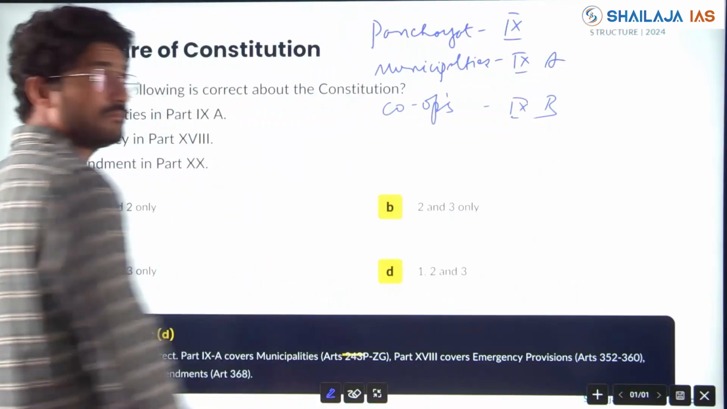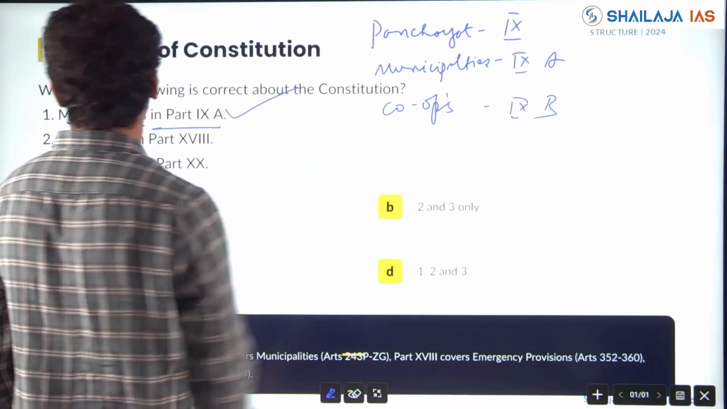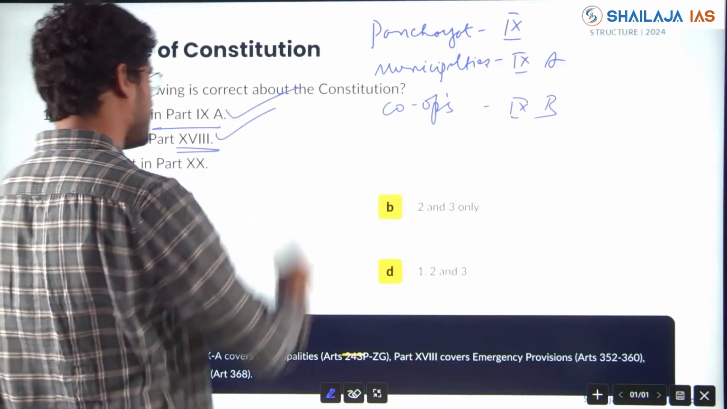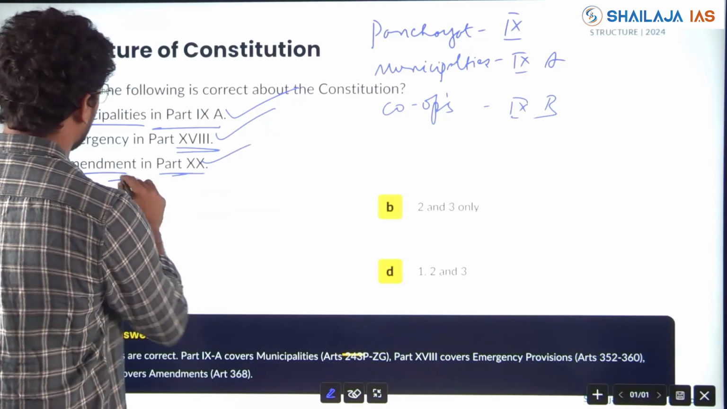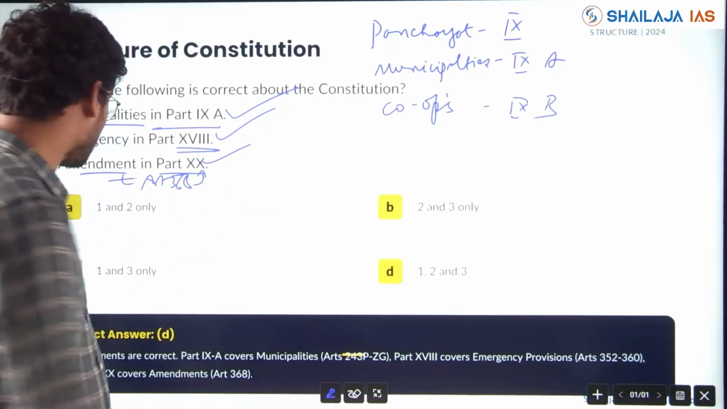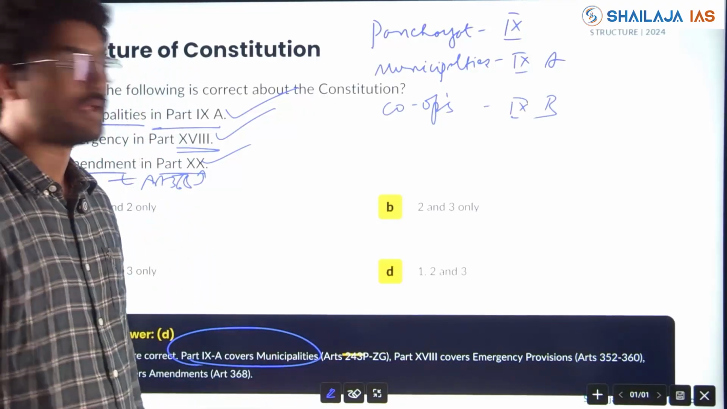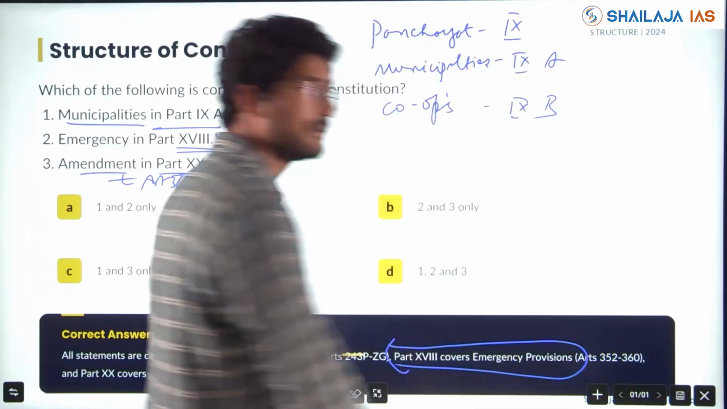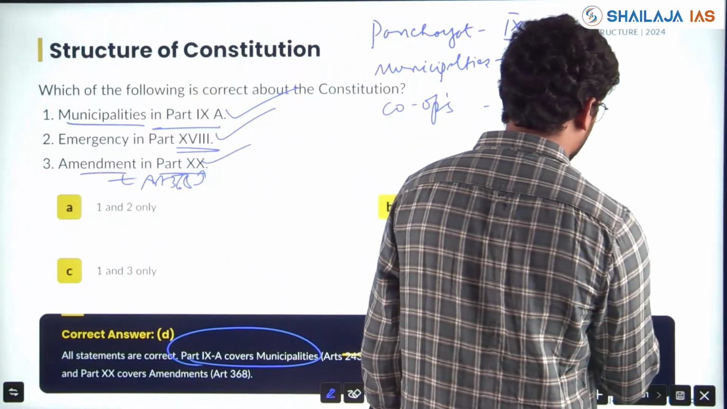So, which of the following are correct? Municipalities, Part 9A, correct. Emergency, Part 18, emergency provisions. Amendment is Constitutional Amendment. Article 368 is under Part 20. So, Part 9A covers municipalities, Article 243. Part 18 covers emergency provisions, which are national emergency, state emergency, and financial emergency.